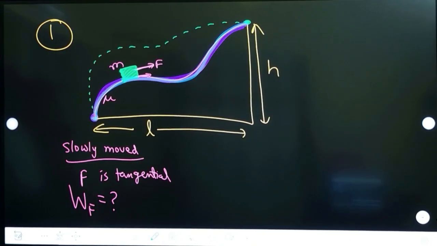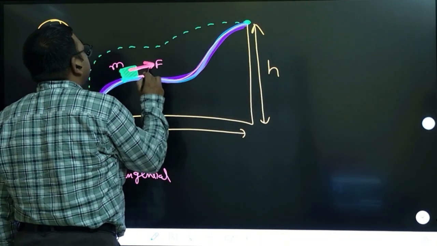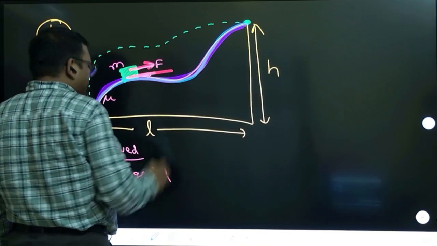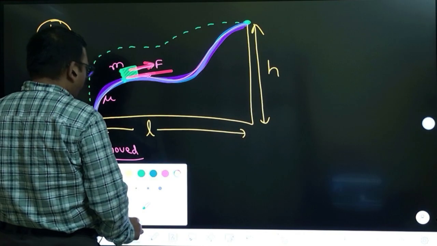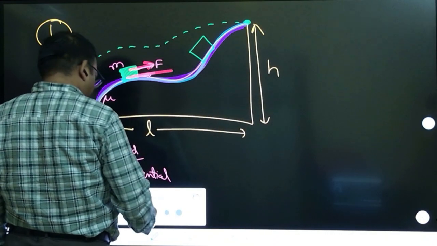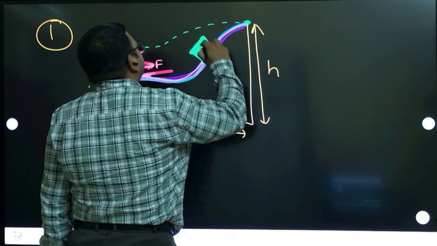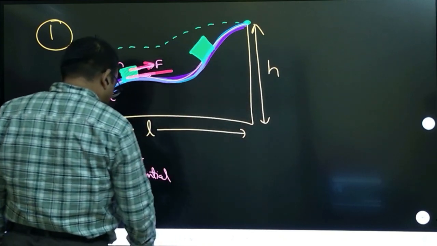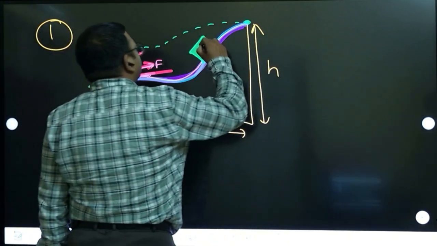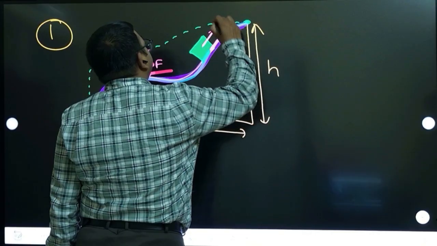By a force which is acting tangentially. They are not saying anything about this force now. The only thing told is that this force is always tangent to this path. Suppose, for example, the block comes here at any other place. Now the force is acting tangential. That means the force will be like this, parallel to the surface. That is what tangential means.